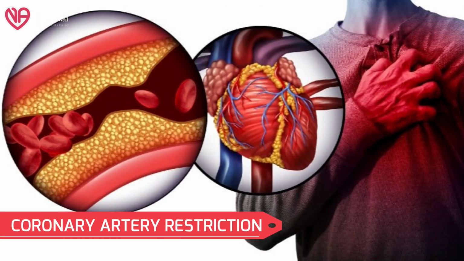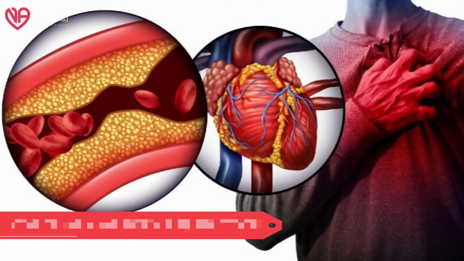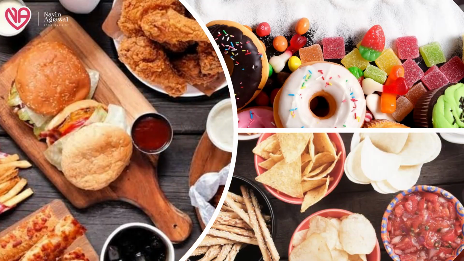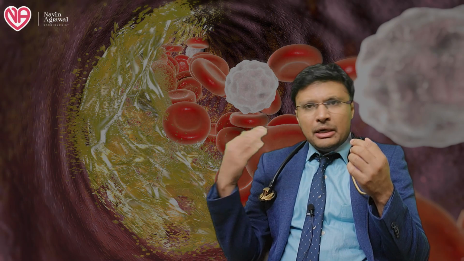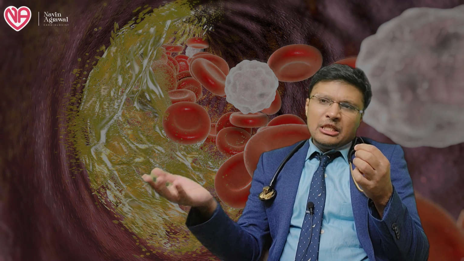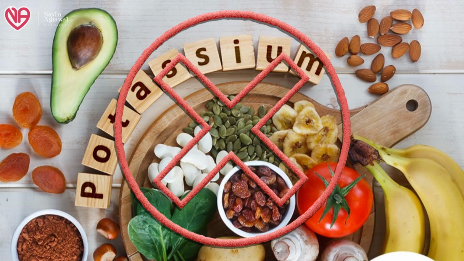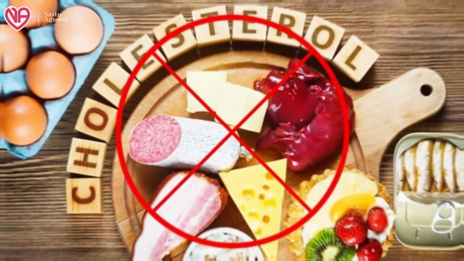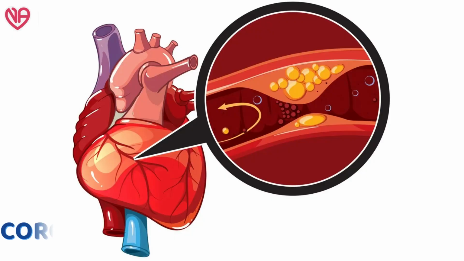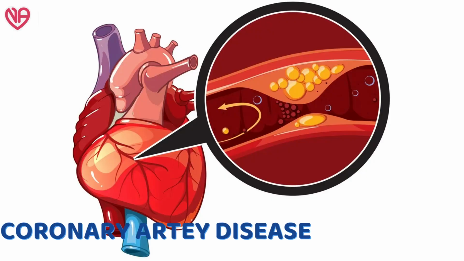What are the restrictions for patients having coronary artery disease? Obviously, less oily, sugar, and salt-containing products should be kept, similar to any other coronary artery disease patient. If the patient has any kidney disease problem, then any foodstuff containing potassium should be restricted, and any foodstuff with high cholesterol should also be restricted in these patients, because a lot of kidney disease patients also have coexisting coronary artery disease.